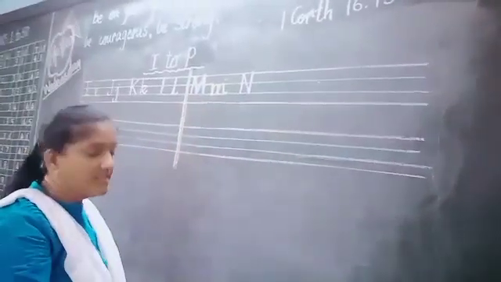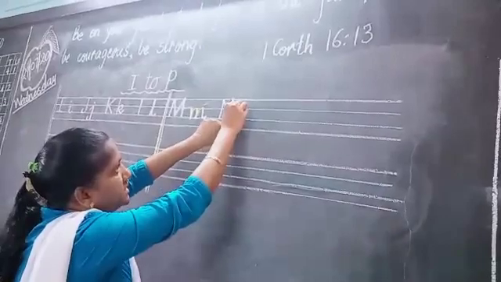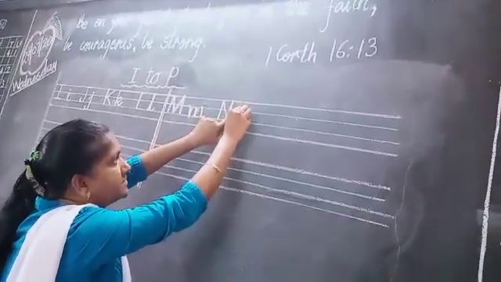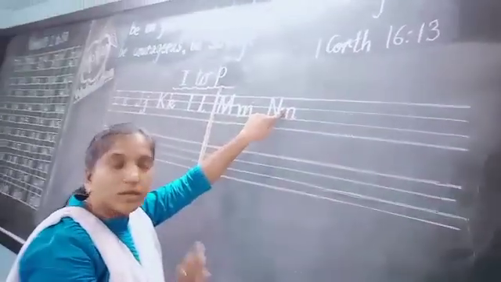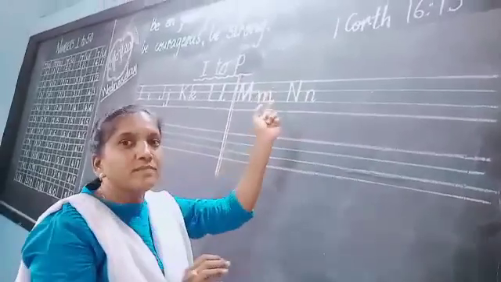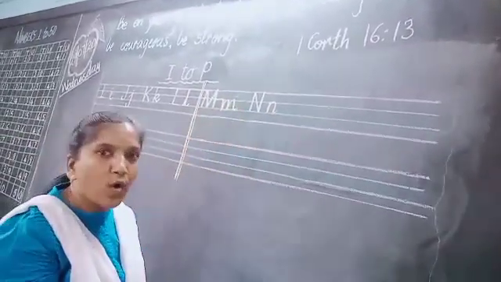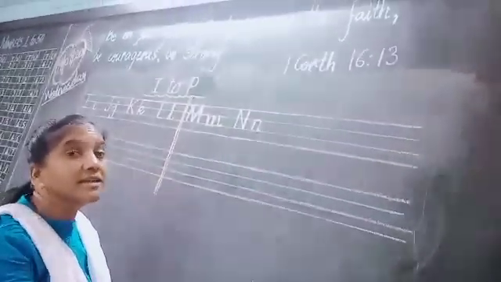And how to write small n? Okay. Keep here one finger gap, then a standing line, and then a half, like a curve. Okay, small curve. So what comes after N? M, N, O. So I am going to write here capital O.